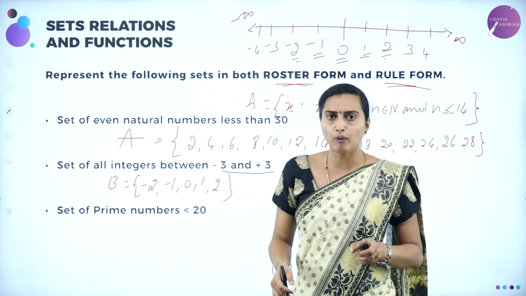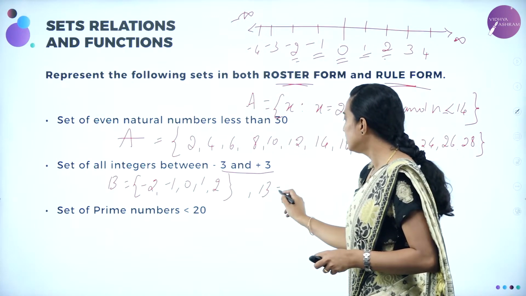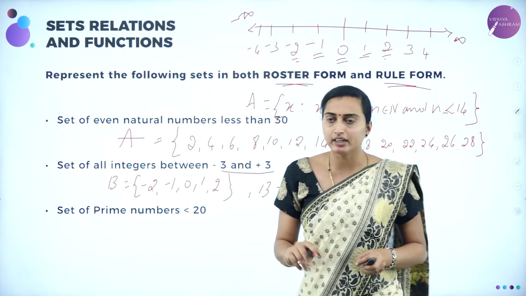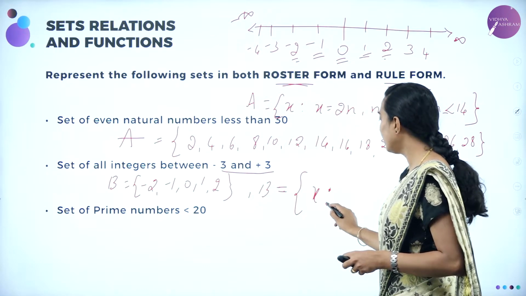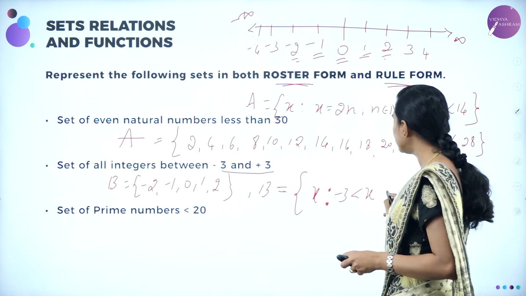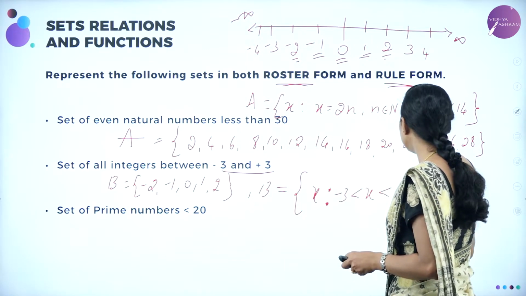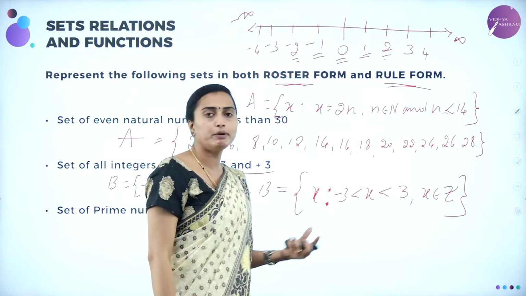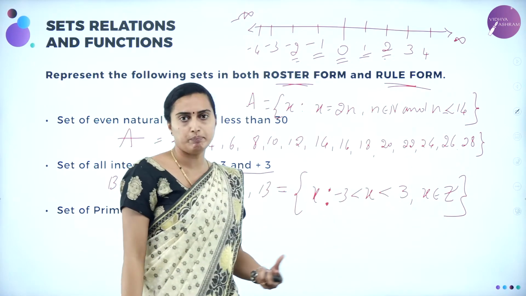Then how will the set builder form be? In set builder form you are going to write set B is equal to, set of all integers, x such that x will be greater than minus 3 but lesser than plus 3, and x belongs to the set of all integers. Integers is represented by Z. This is going to be known as your set builder form. Understood? This is how we are going to write this set builder form.